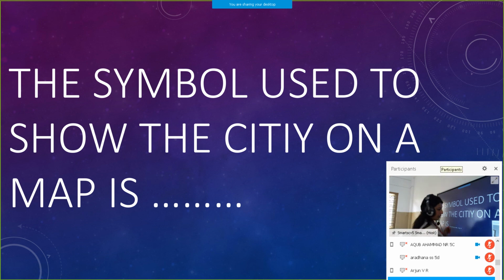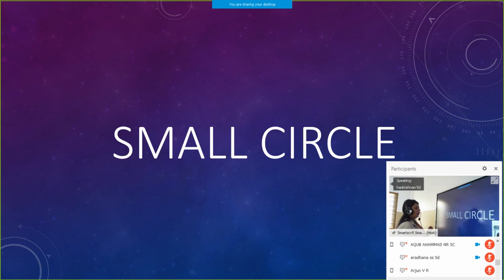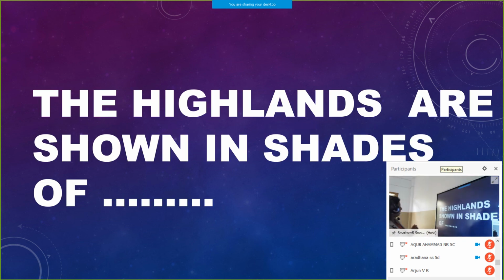Okay, let me check. Small circle. It represents small circle. It is there in your textbook. Okay. I think last question. The highlands are shown in shades of dash. Highlands. How the highlands are represented on the map?